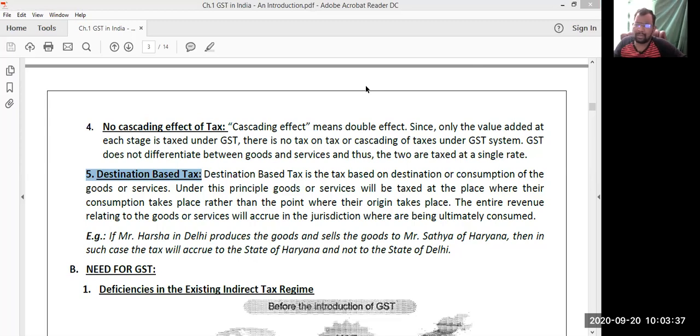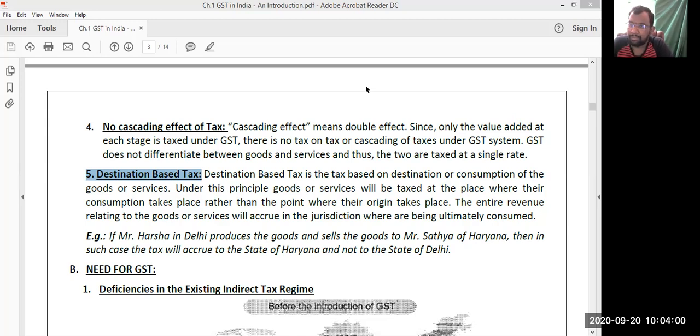Sir, why will the destination government get the revenues? See, if you made the concept like the origin state government will get the revenues, in India, where we have 29 states, across all the 29 states, origin states are hardly 10 or less than 10, if you ask me.